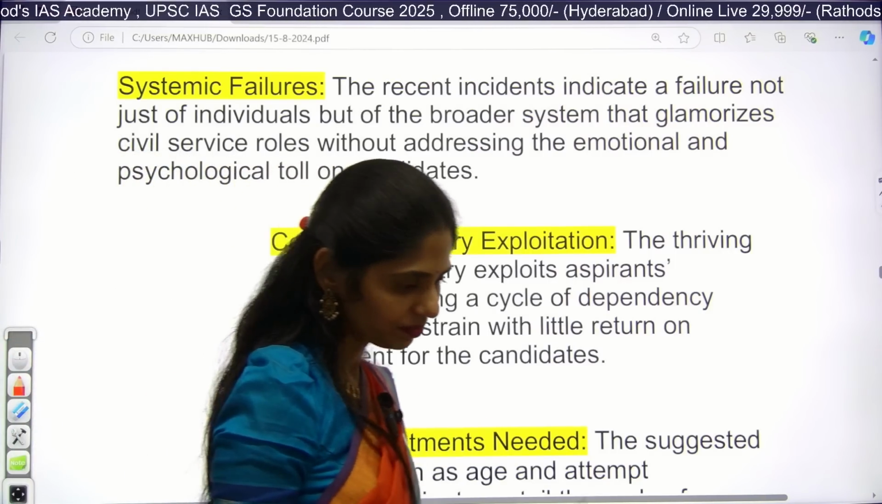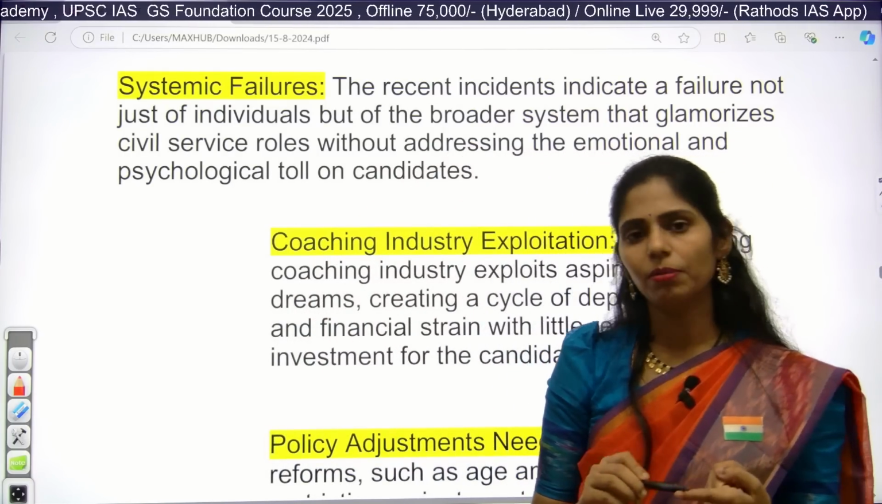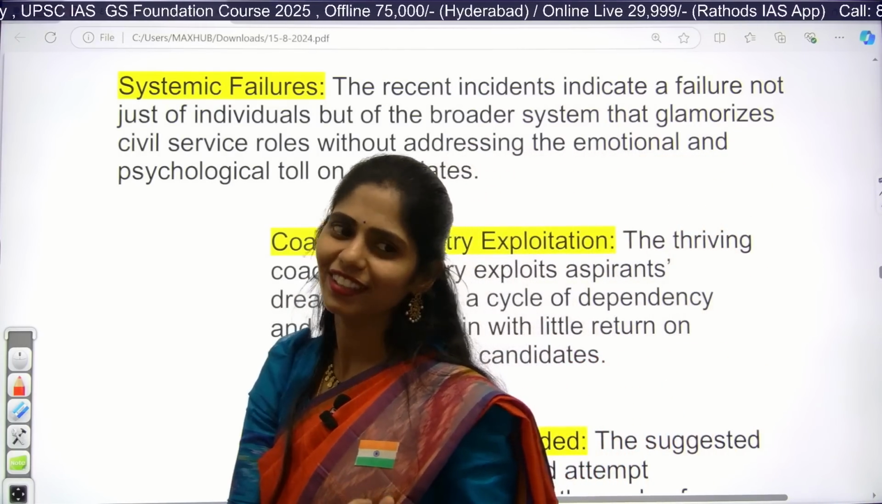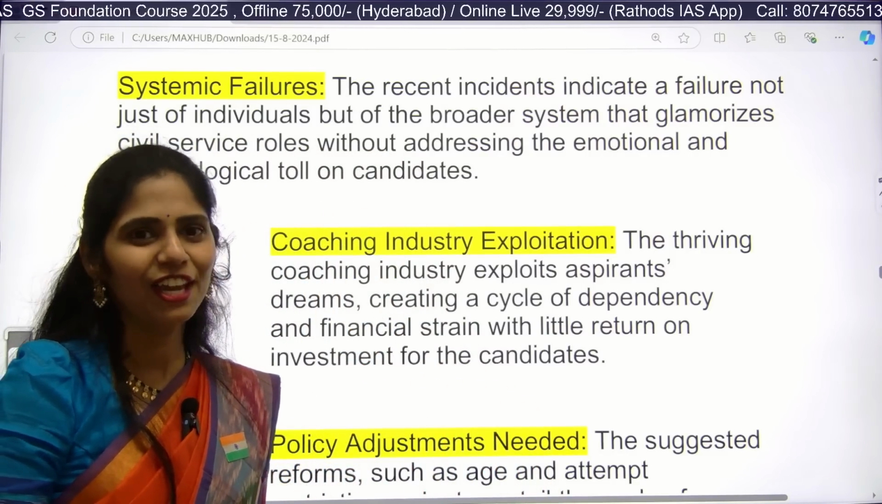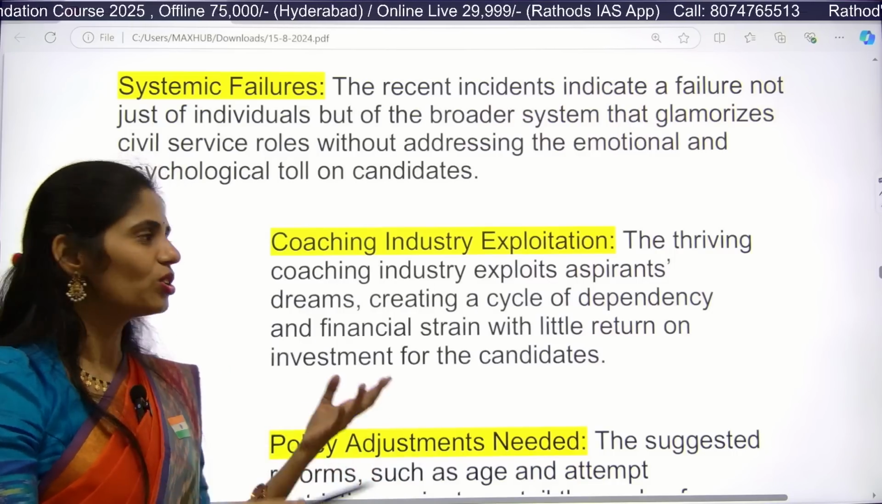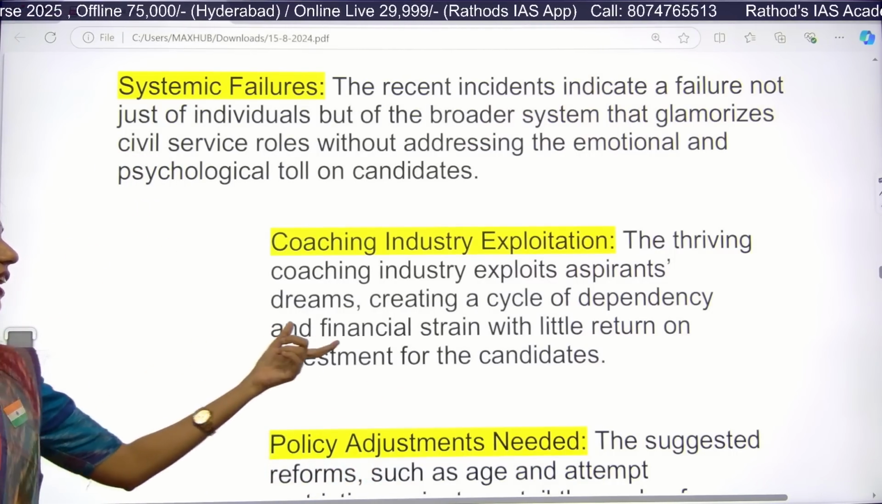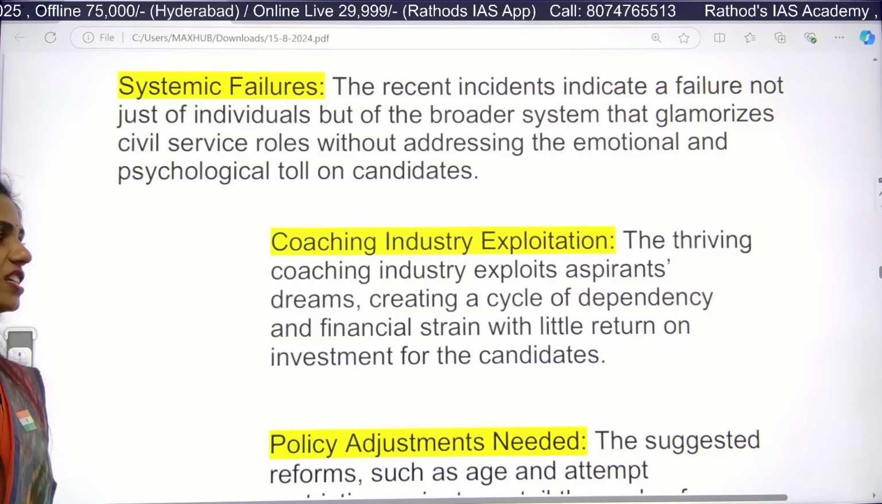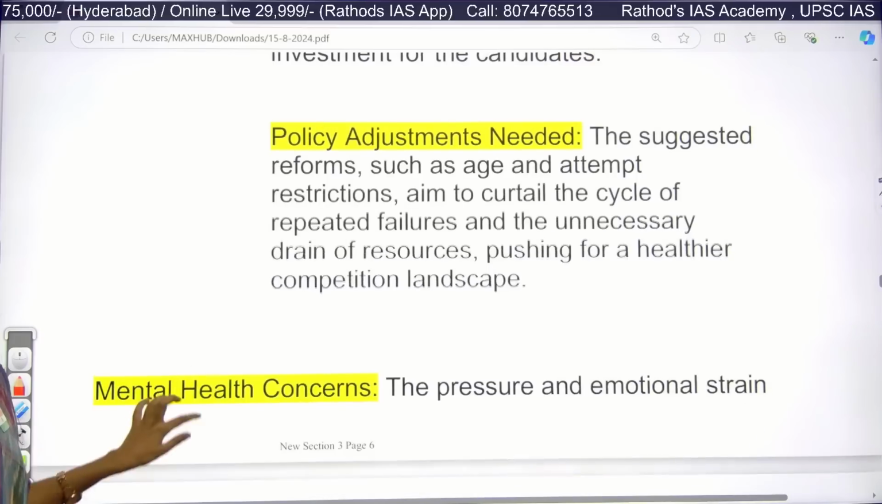For example, in some institutes of Hyderabad, they charge separately for your classes. If you want mentorship, they charge separately. If you want answer writing, again separately. If you want a test series, again separately. In this way, the coaching industry is exploiting students by creating a cycle of dependency and financial strain, right? That is the thing which is mainly said, but that is not happening here.